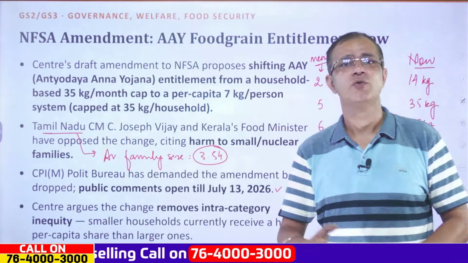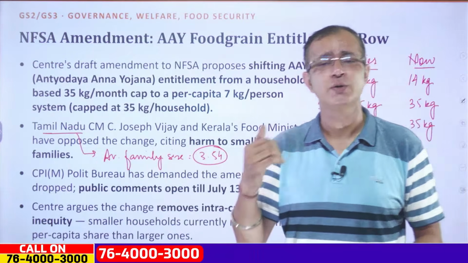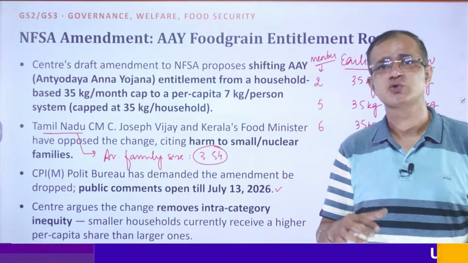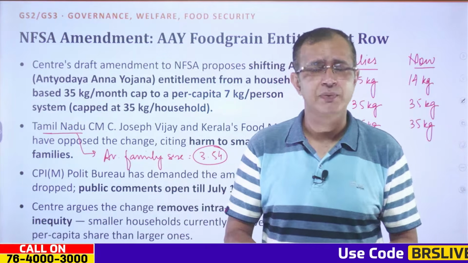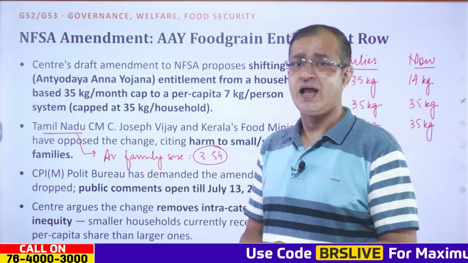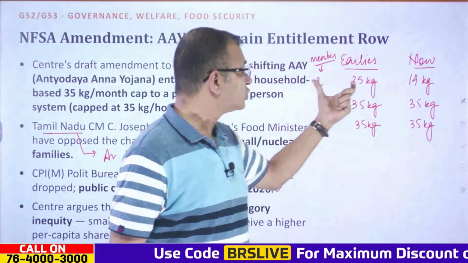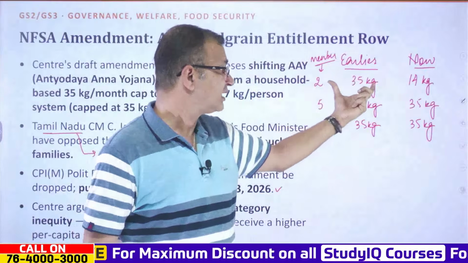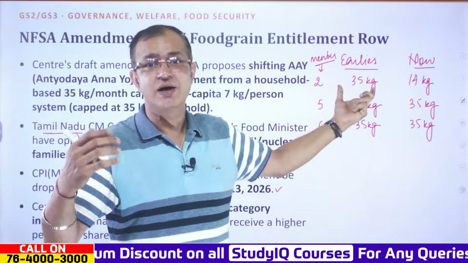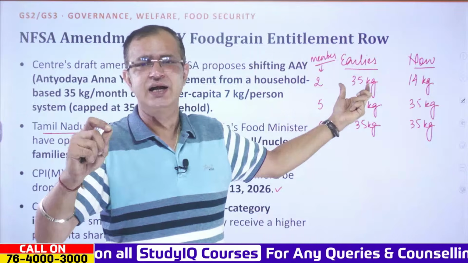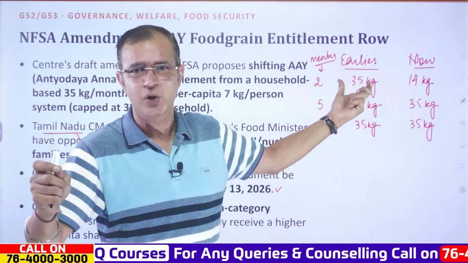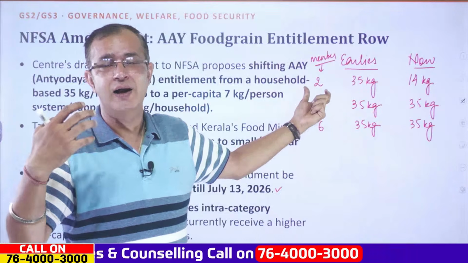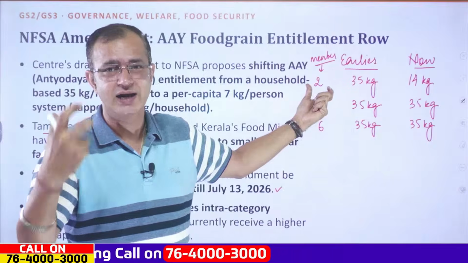Now, the Centre argues that the change will actually remove the intra-category inequity. What happens is that smaller households receive a higher per capita share than larger ones. For example, there are only 2 members, so the per capita is, if it is 35, nearly 17 point something. So one person is getting 17 kg of the entitlement.